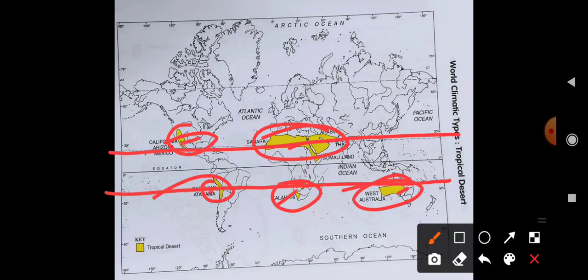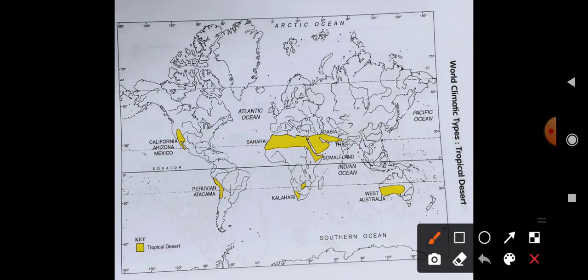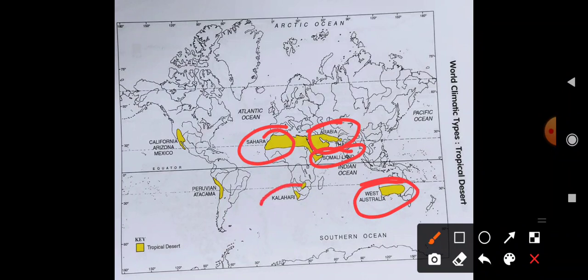If you go on Google Maps, you can also know what these names are, just like here it is the Sahara, Arabian. Now you can also see some names of the deserts. Here it is West Australia, here it is the Sahara Desert, here it is Arabia, Somalia, Kalahari, Peruvian Atacama, and California, Arizona, Mexico. So you also remember these names of the deserts. These all are the tropical deserts. You can go on Google Maps, it is easier and clearer, you can see.